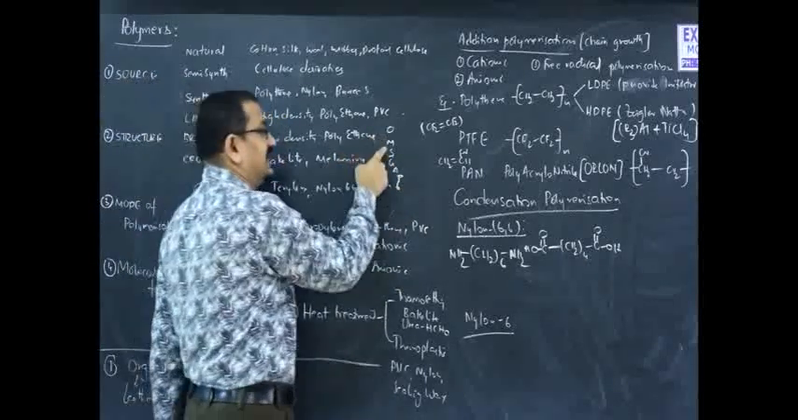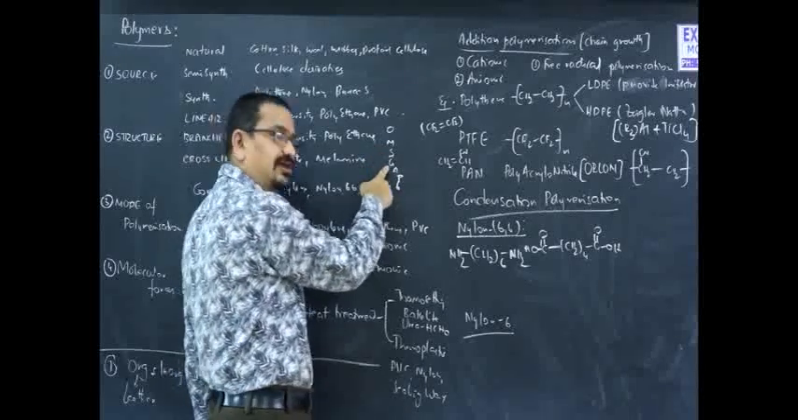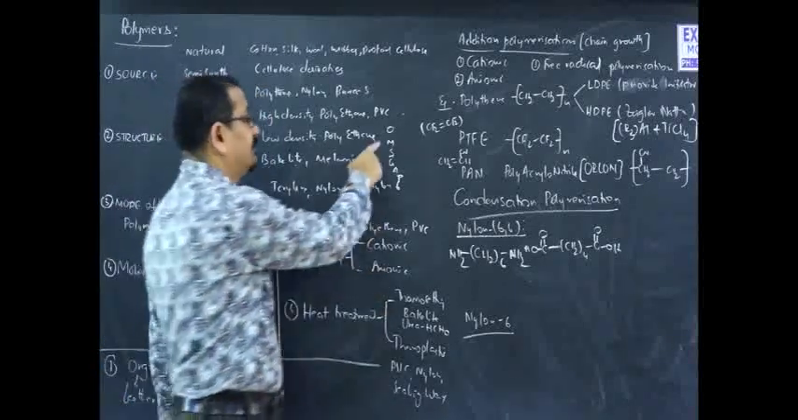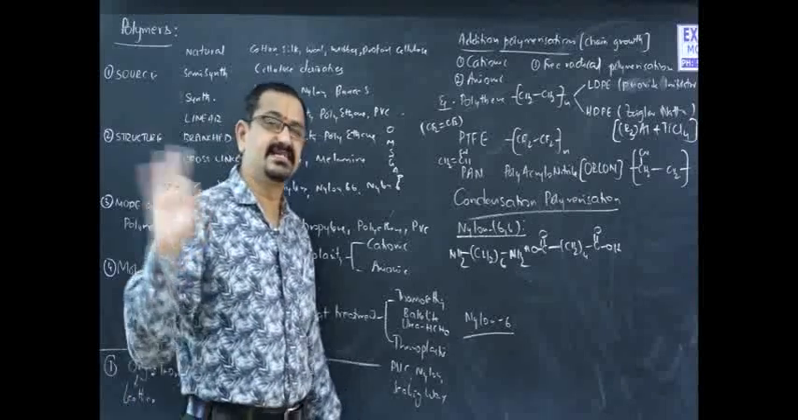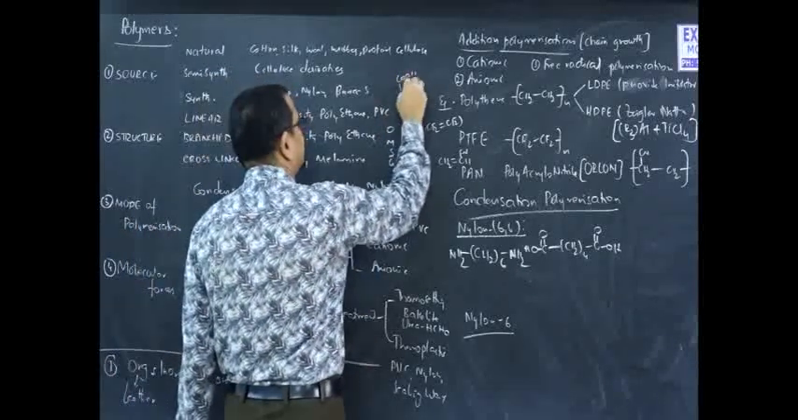O for oxalic acid, M for malonic acid, S for succinic acid, G for glutaric, A for adipic, P for pimelic acid. M for malonic, not malic. Malic and fumaric have unsaturation, that is cis and trans isomers. Oxalic means COOH taken twice.